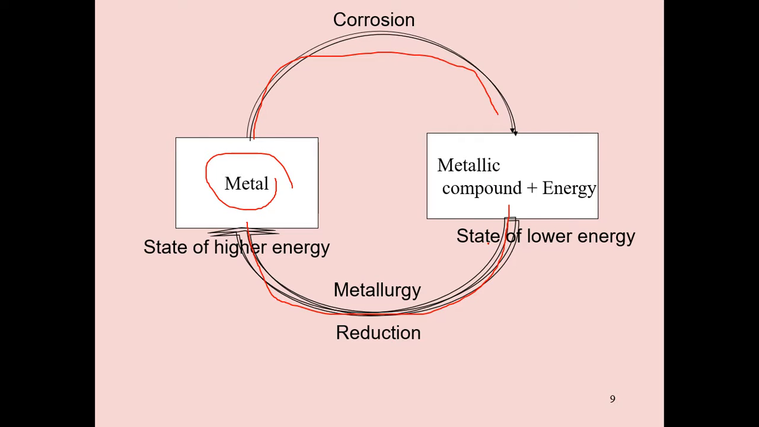Metallic compound converting into metal by the metallurgy reaction is reduction. Metal converting into a metallic compound by corrosion is oxidation. Okay, remember, it is very important. Metal converting into a metallic compound by the action of the environment is called corrosion, and the reaction here is oxidation. A metallic compound converting into metal is metallurgy, so metallurgy takes place by reduction.